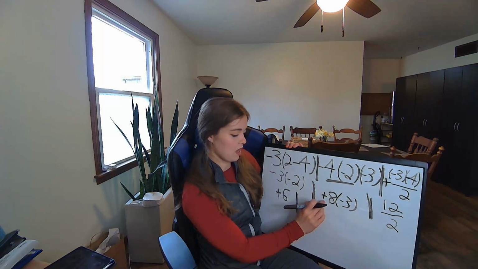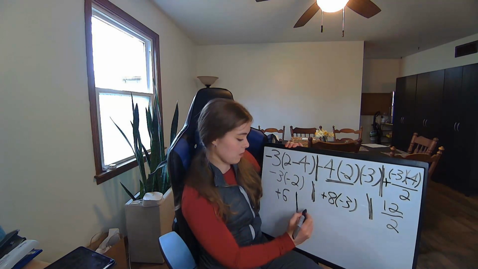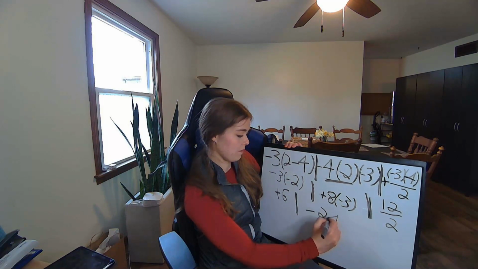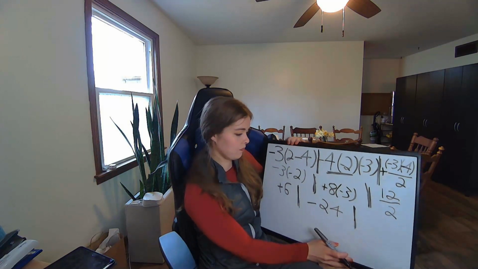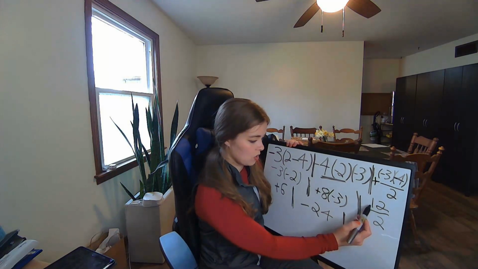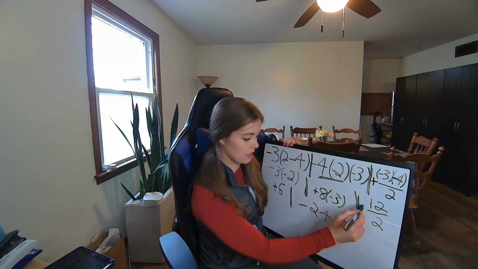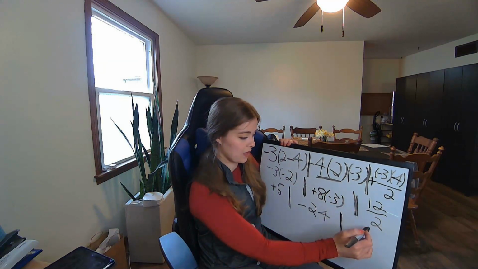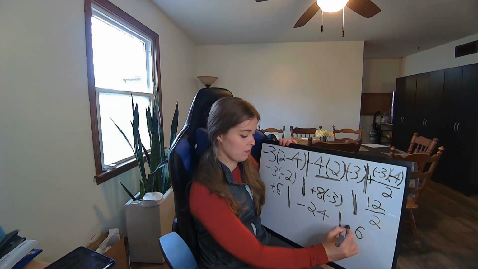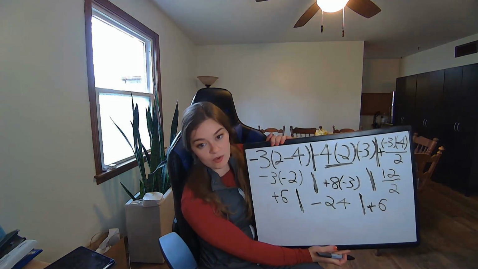Let's solve this part. Positive 8 times -3. Remember, a negative will always trump a positive sign. So this is going to be a negative number. So we have 24. We're drawing this other line here. 12 divided by 2 is a positive 6, right? Remember, no sign, we can assume it's a positive. 12 divided by 2 is 6, so positive 6. This looks a lot more friendly to solve, doesn't it?